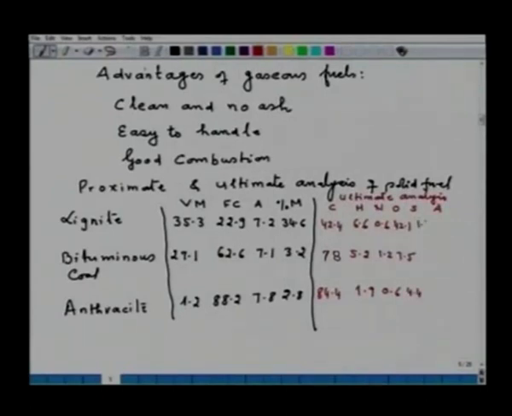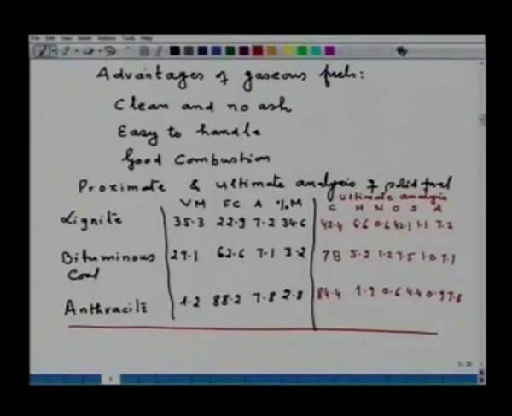Sulfur, which is 1.1, slightly decreases, not very much, 0.9, and ash more or less remains constant. So, this is the proximate and ultimate analysis of the fuel.